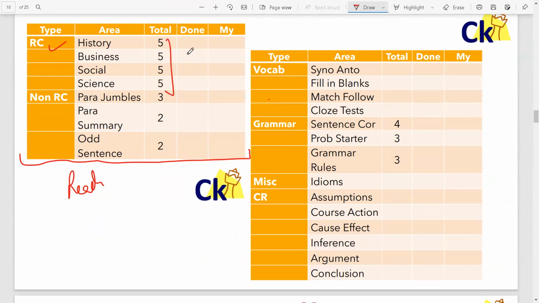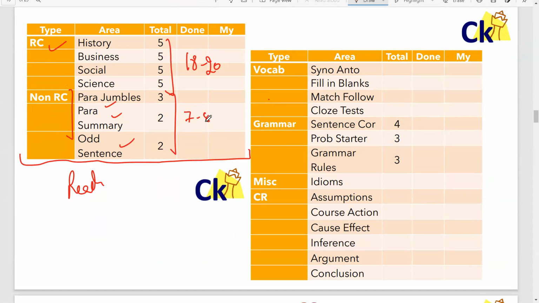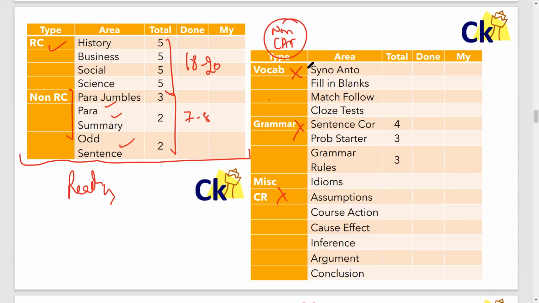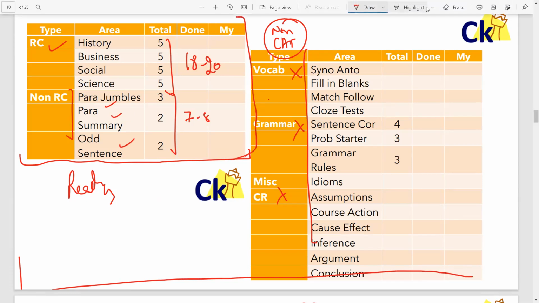RC approximately 18 to 20 questions, and non-RC para-jumble, para-summary, odd sentence out around 7 to 8 questions, depending on 2 hours का paper or 3 hours का paper. No vocab, no grammar, no critical reasoning. But these are all coming in the non-CAT exam. In the non-CAT exam, you will find all these things. All the topics are important from non-CAT exam point of view. But from the CAT point of view, the syllabus is only limited to this.